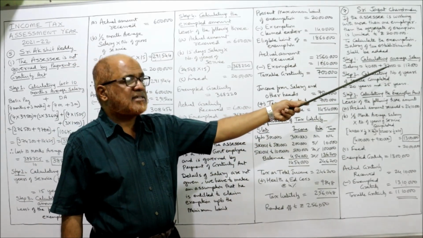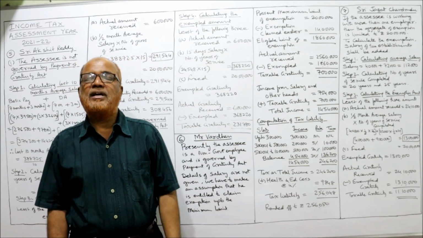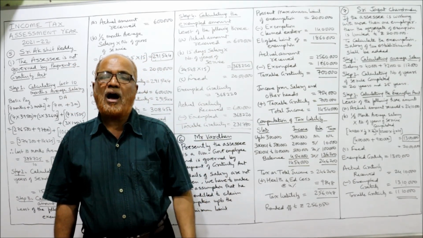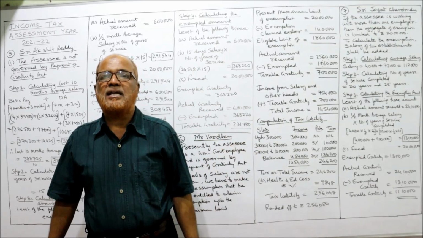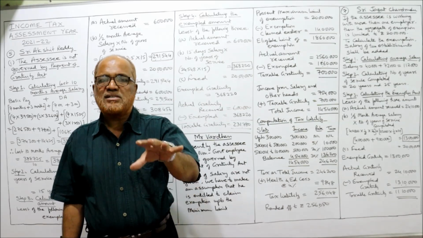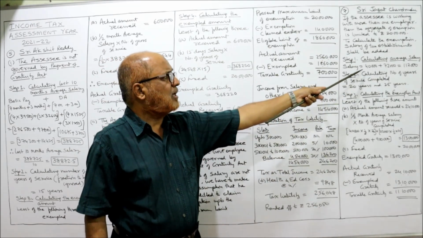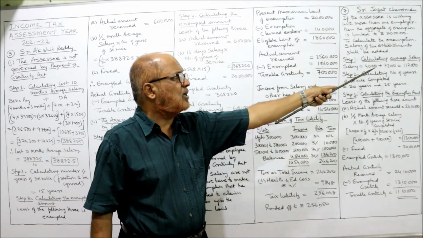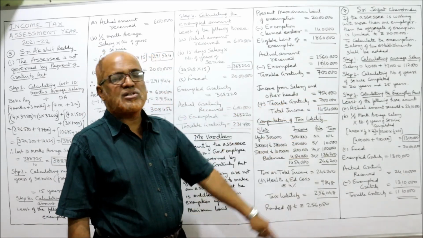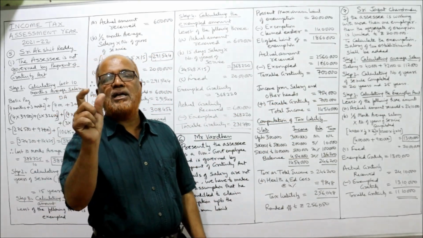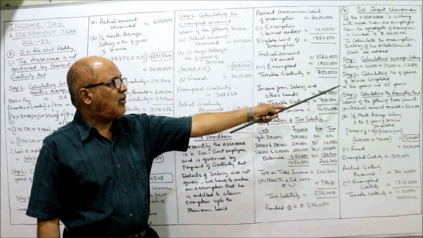Now, calculating average salary. When the organization is not governed by the Payment of Gratuity Act, we need the half month average salary. But we don't have the details of the past 10 months average salary. So whatever salary was last drawn, that only we will take. So how much is the salary last drawn? 40,000 in the first organization, 72,000 in the second organization. Calculating the number of years of service completed: 20 years in the first organization, 25 years in the second organization.